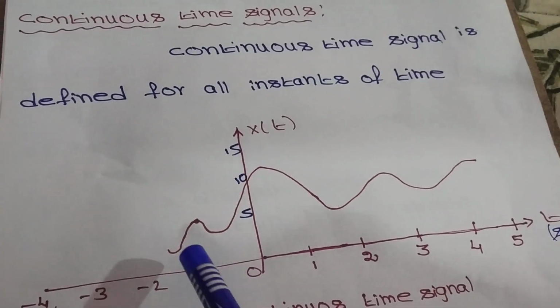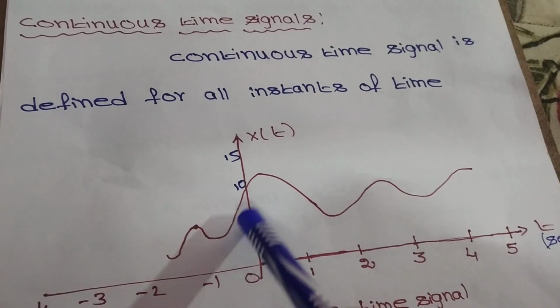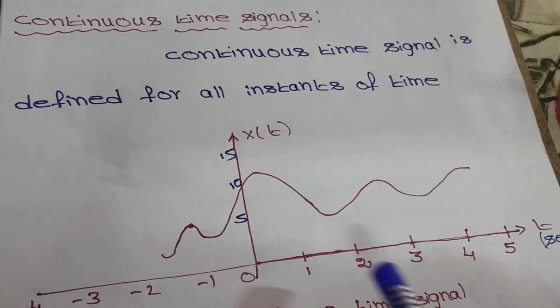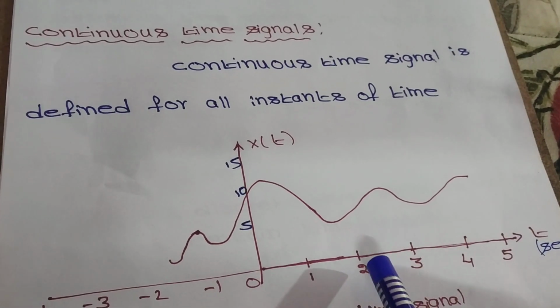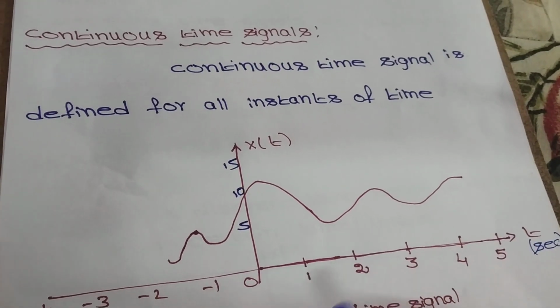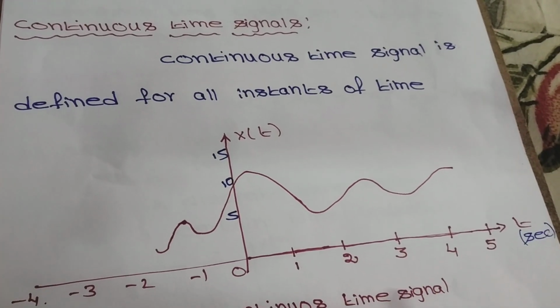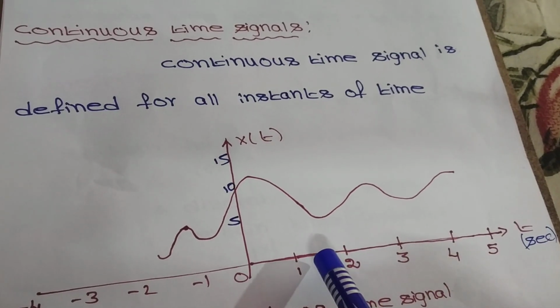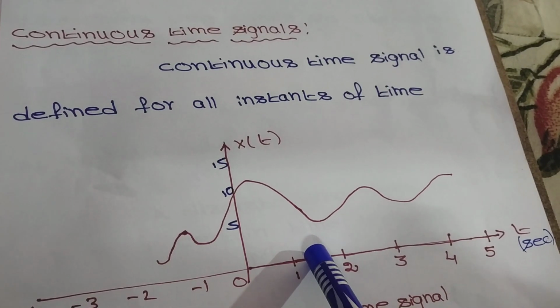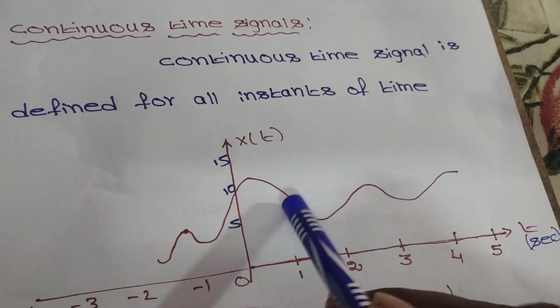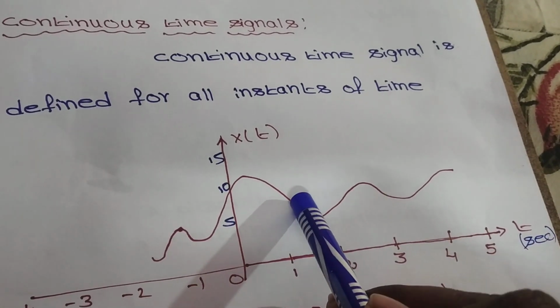Here we can take a random signal. So what is the definition for continuous time signal? Continuous time signal is defined for all instants of time. Suppose we define the signal at 1.5, we can take a reference line like this and we can define what the amplitude of the signal is.